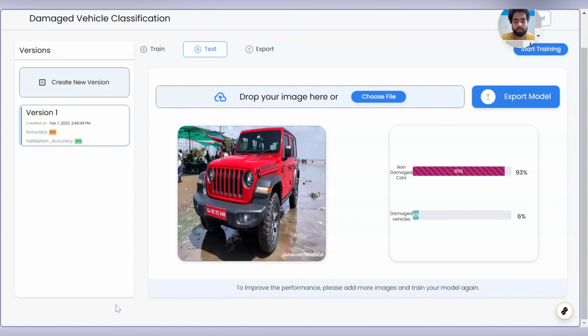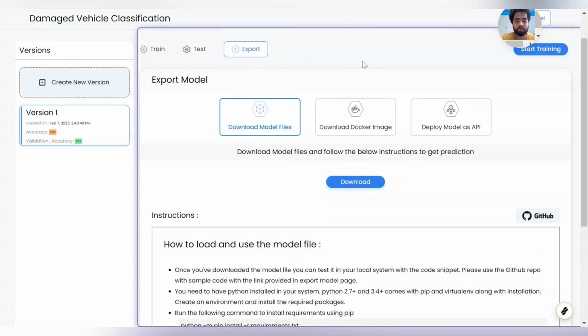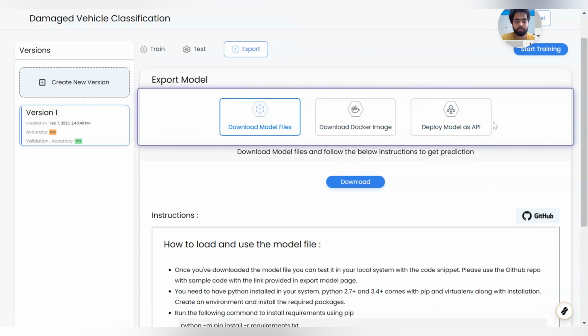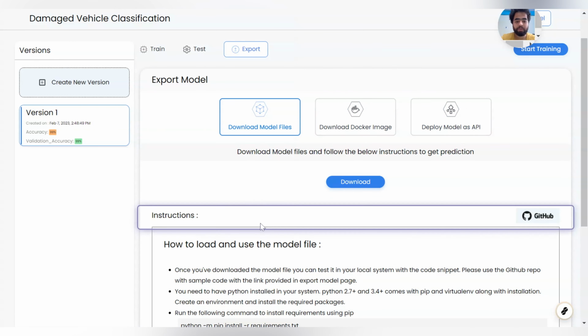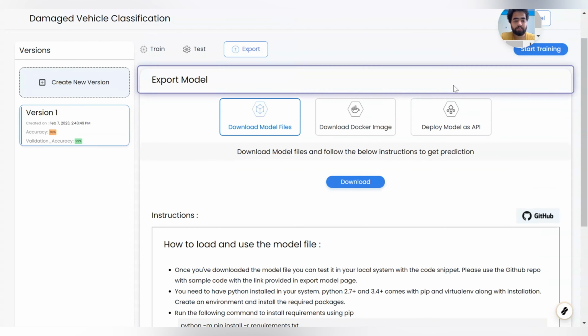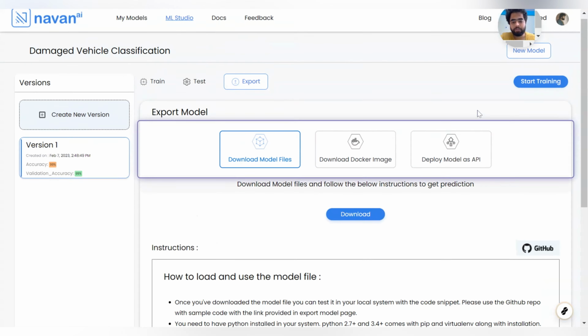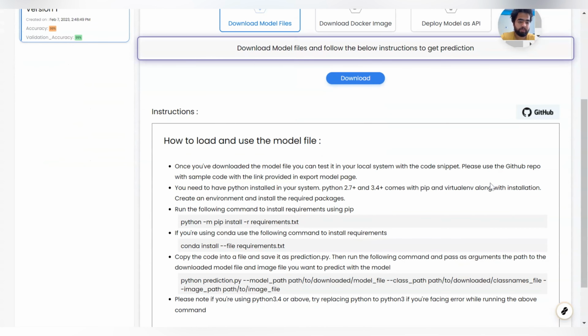Now let us go to the export phase. As I said, Navan.ai has 3 export options. One is download model, and then we have download Docker image, for which you need to have Docker running in your local environment. The third is deploy model as API. We also provide API services, and all the server requirements will be from our side only.